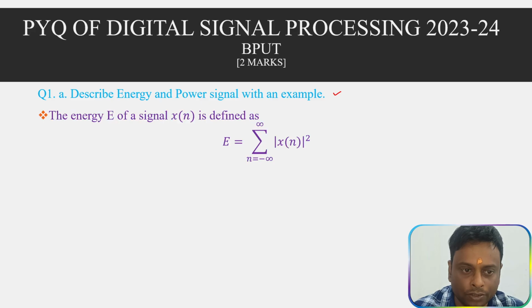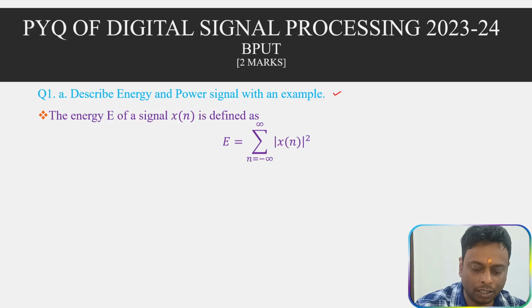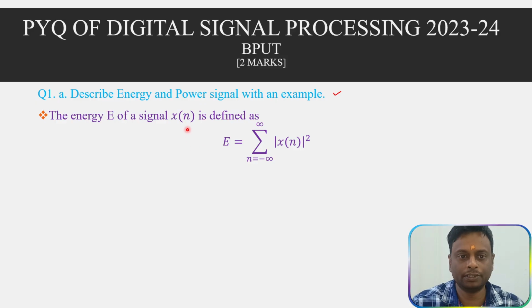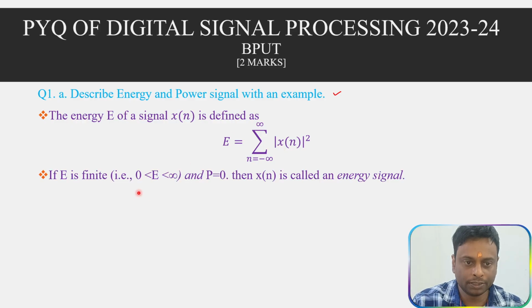The energy of a discrete time signal x of n is defined as E equal to summation of n from minus infinity to plus infinity of |x(n)| square. A signal is called an energy signal if and only if the energy is finite, meaning between 0 and infinity, and the power is 0.